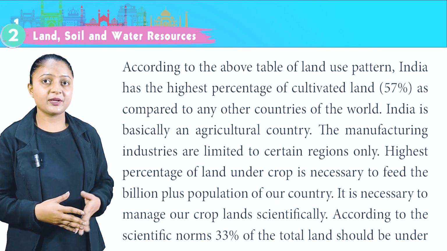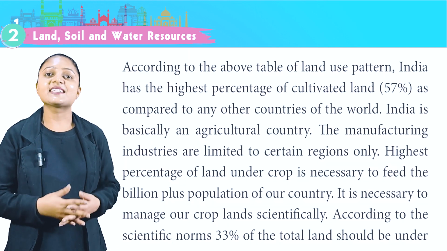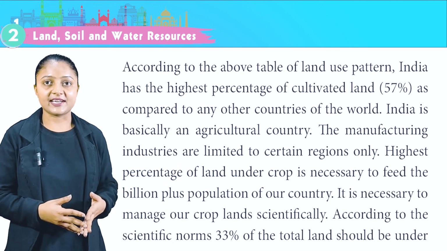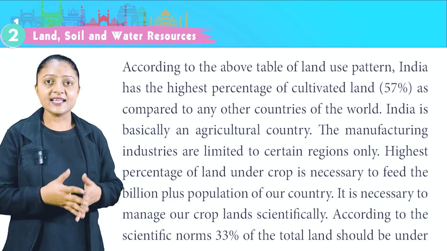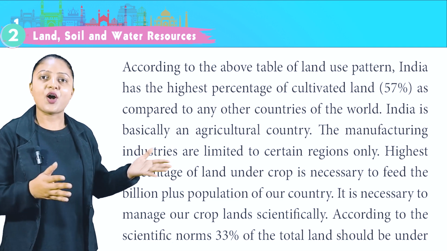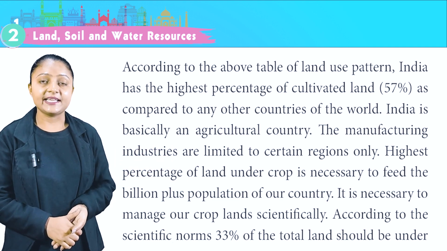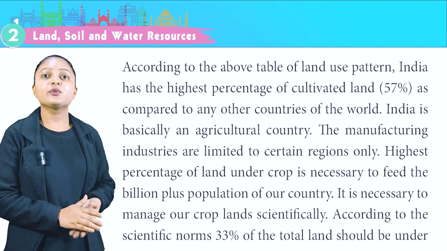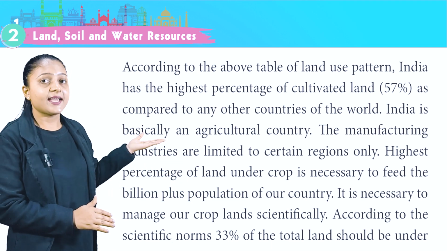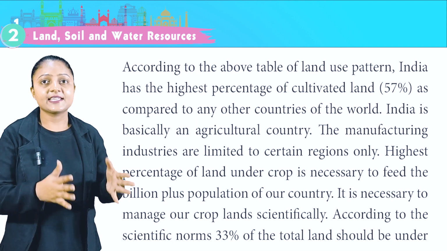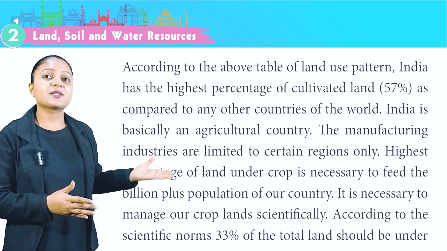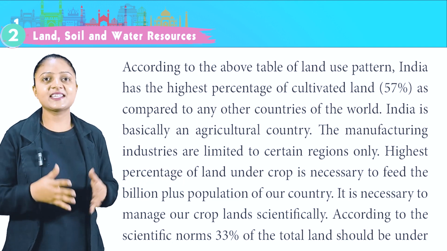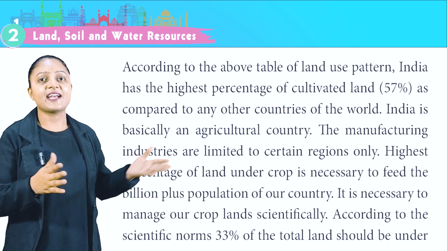According to the above table of land use pattern, India has the highest percentage of cultivated land, 57%, as compared to any other country of the world. India is basically an agricultural country. The manufacturing industries are limited to certain regions only. The highest percentage of land under crop is necessary to feed the billion plus population of our country. It is necessary to manage our croplands scientifically.